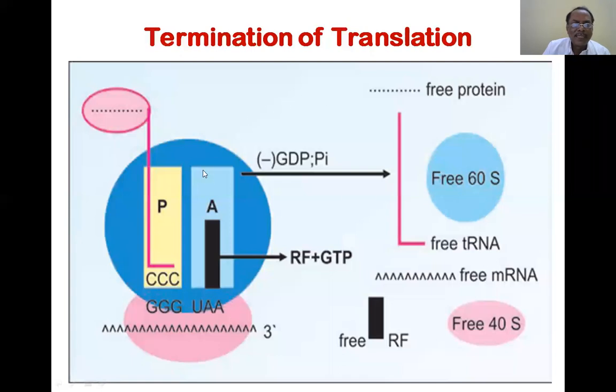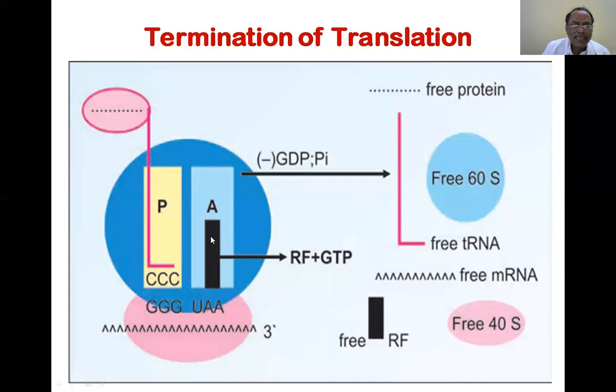No more tRNAs can come over here. Instead, there comes the termination protein, the release factor, the R factor. This comes here and fills this A site.